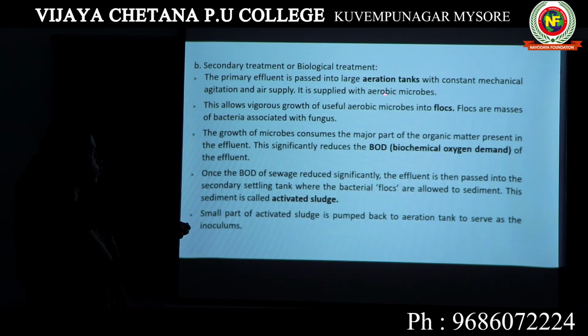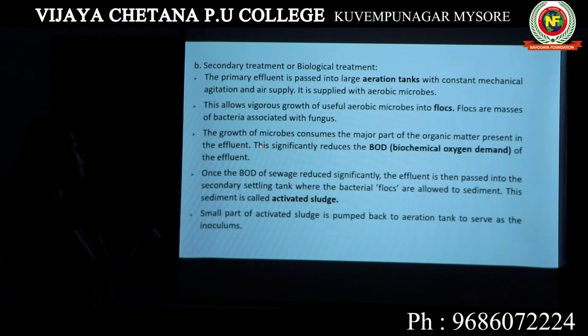Okay, so what are these aerobic microbes? Aerobic microbes are nothing but bacteria which are associated with fungus. Together we call them flocs. Hope this is clear to you. Now, when these microbes are growing, bacteria and fungus growing more and more in flocs, they consume a major part of the organic matter present in the effluent. Effluent is the water passing from the primary settling tank to the aeration tank. I have already mentioned this.